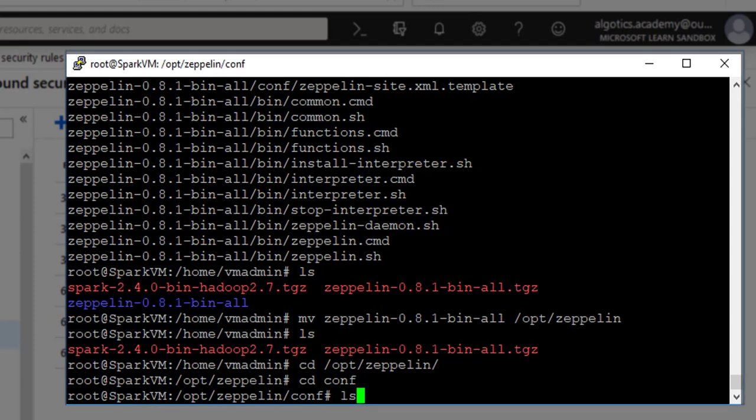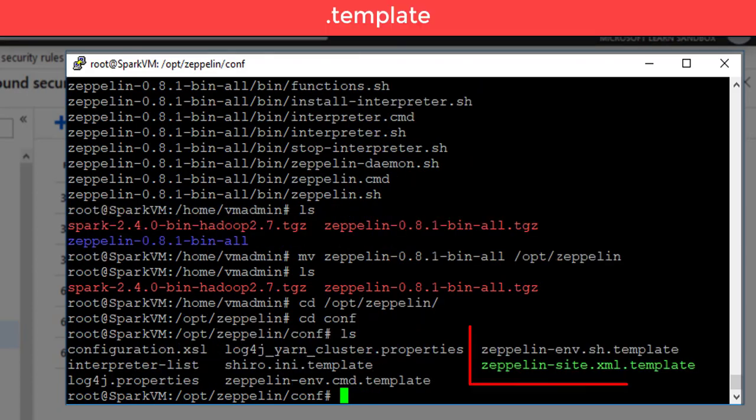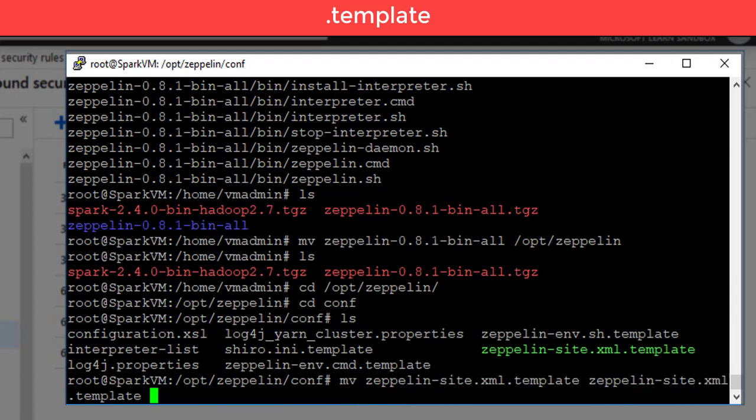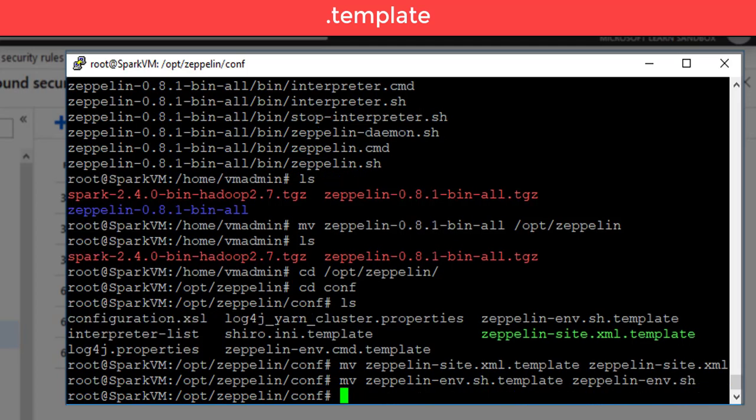Here you will find two template files: zeppelin-env.sh-template, which is the Zeppelin environment file, and the other one is zeppelin-site.xml-template, which is the site configuration file. You can move or copy. Here we are moving these two files to a new name by removing -template from the extension.